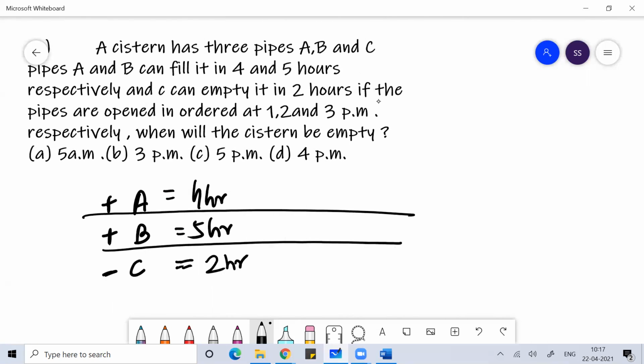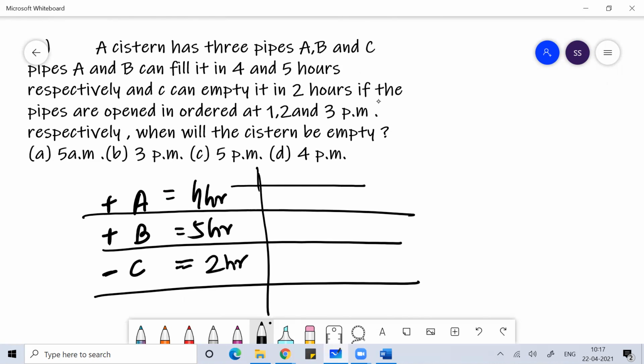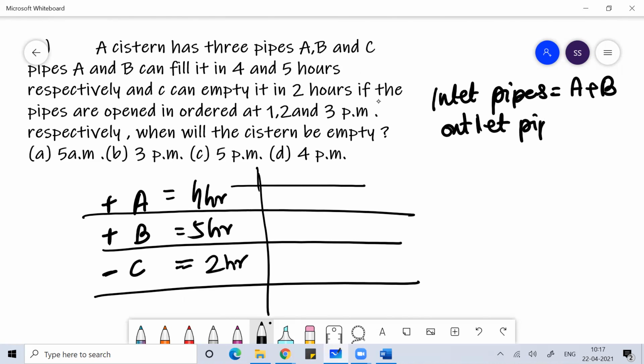You have two inlet pipes, A and B, and you have an outlet pipe called C. You need to understand which is dominating: inlet pipes or the outlet pipe. So the rate at which the water is coming in through the inlet pipe